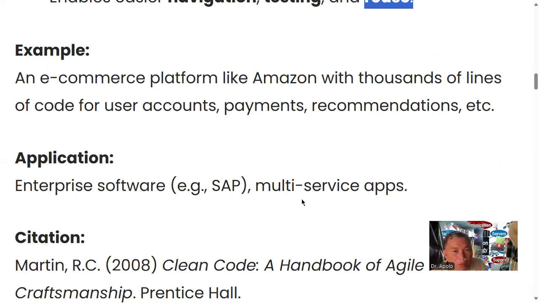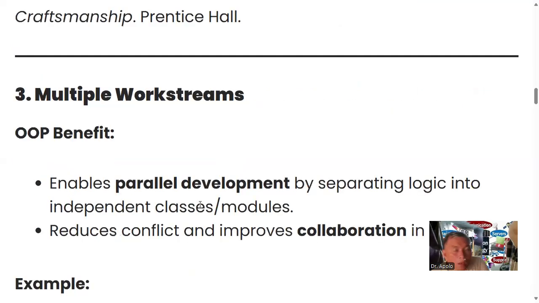SAP is one of the best. And then evaluating multiple work streams, the benefit is it enables parallel development. That means different groups, just like when they did Windows 95 in the early 90s, done by separate groups.